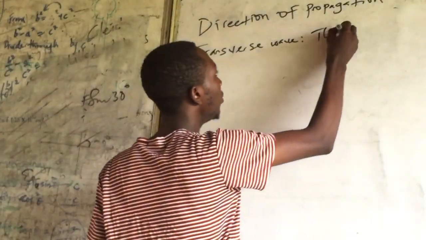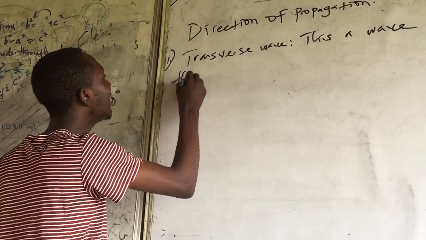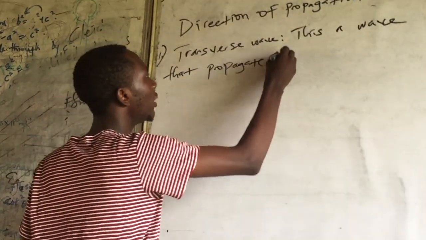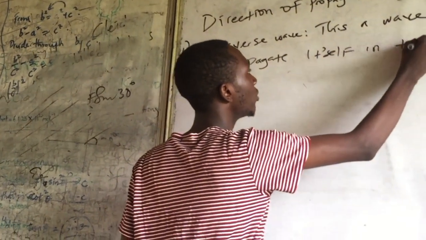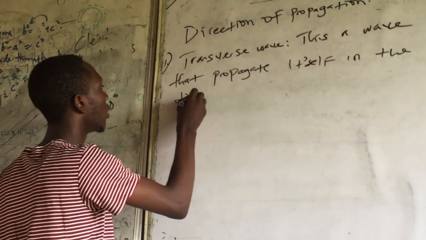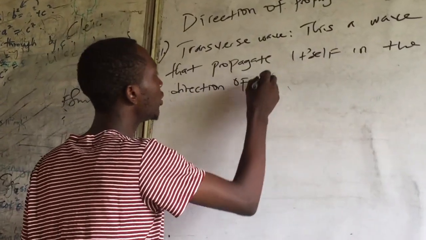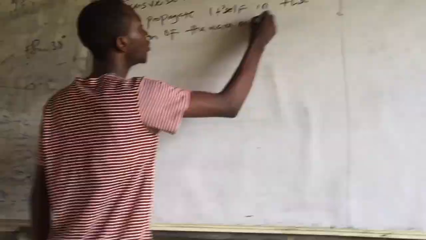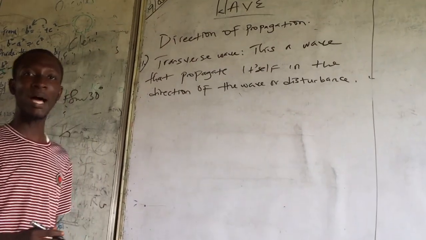Now, this is a wave that propagates itself perpendicular to the direction of the wave or disturbance.